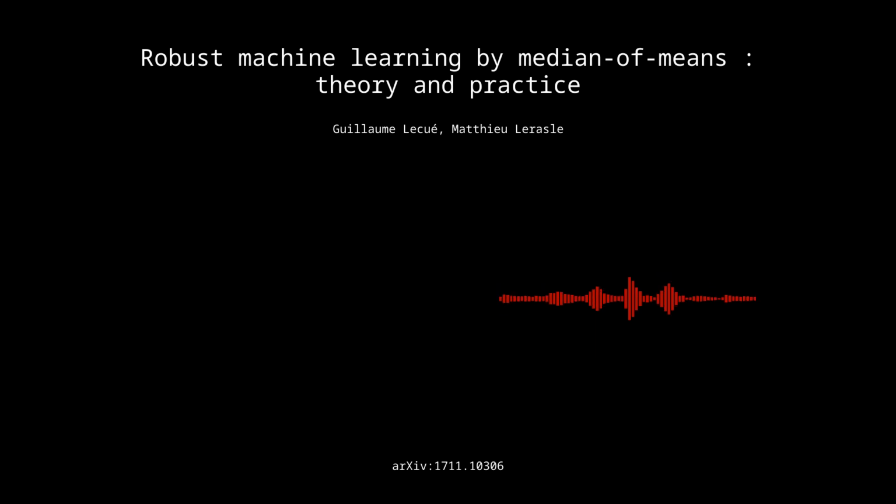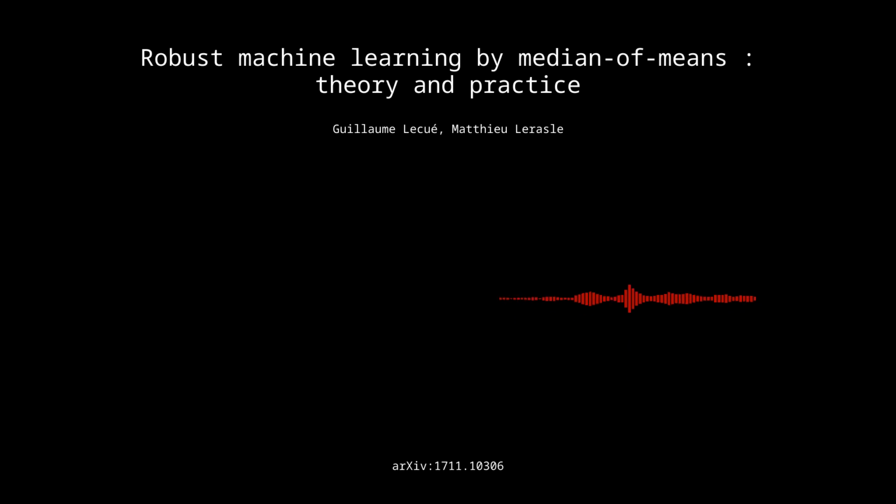Because at the end of the day, it's all about building models that can actually handle the complexities and the uncertainties of the real world. Couldn't have said it better myself. Well said. So with that, I think we've covered a lot of ground in this part of our deep dive. In our final segment, we'll try to distill all of these findings into a concise summary, highlighting the transformative potential of median of means in revolutionizing the landscape of robust machine learning.